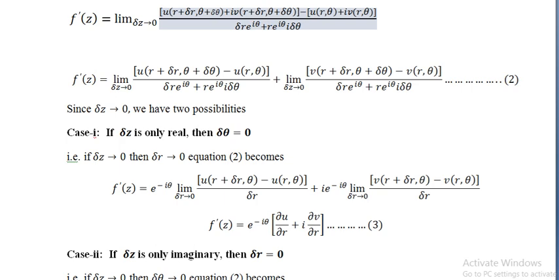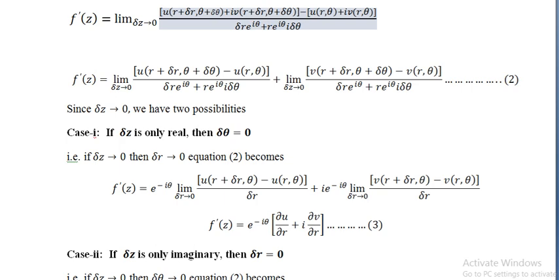Plus, similarly for the second case, here also delta theta is 0. Take this e to the power i theta to the numerator, which becomes minus i theta, and phi of r + delta r, theta minus phi of r, theta divided by delta r. This side denotes the imaginary part here.